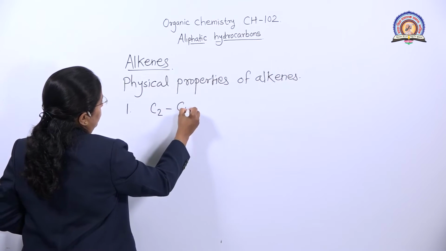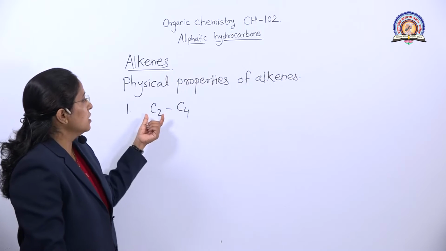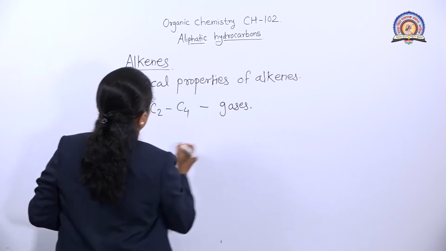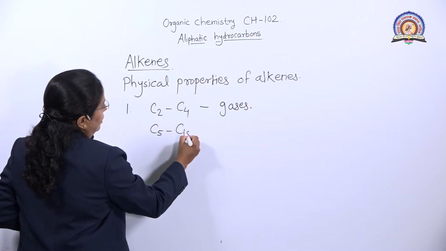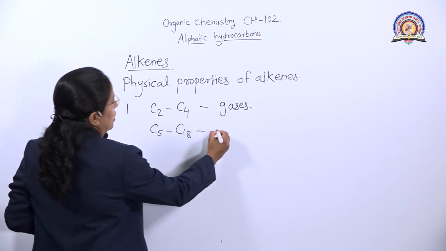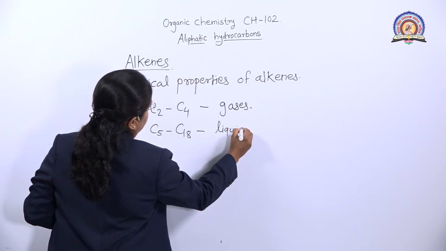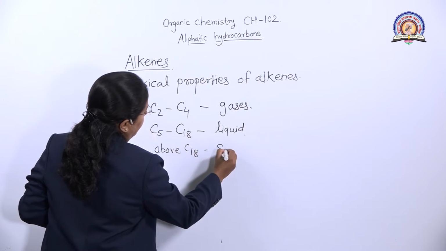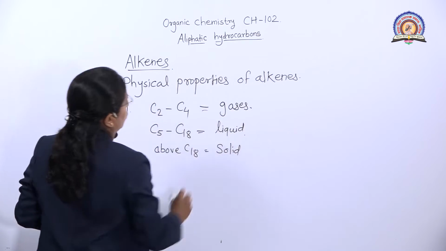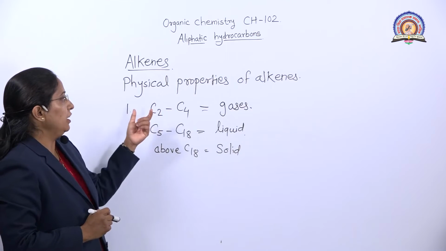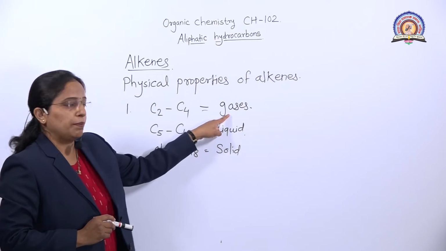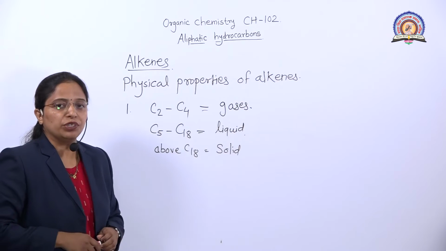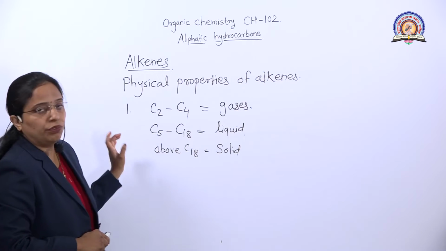In the alkene series, carbons from C2 to C4 exist in gaseous form, C5 to C18 are in liquid form, and above C18 they exist in solid form. So this is the first physical property.